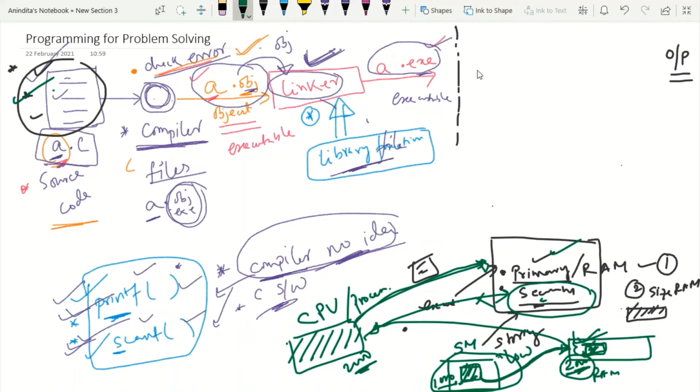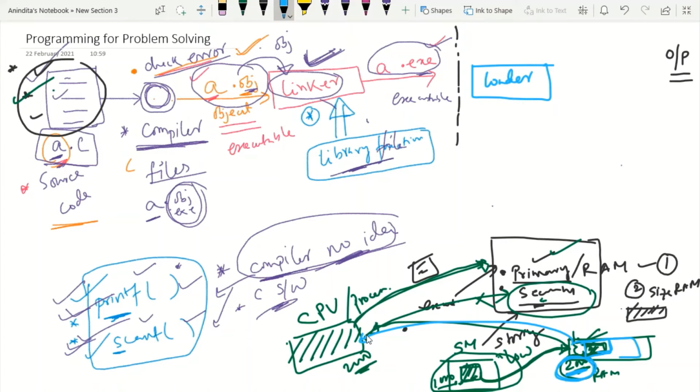So I need another helper who will help me with that, and that helper is known as the loader. So basically, what does the loader do? The loader will load the starting address of my source code in the RAM to the CPU.